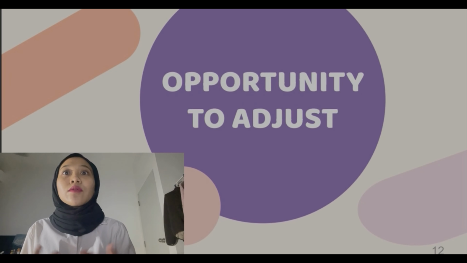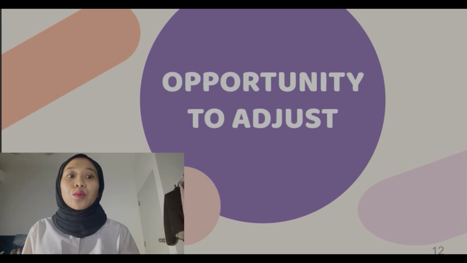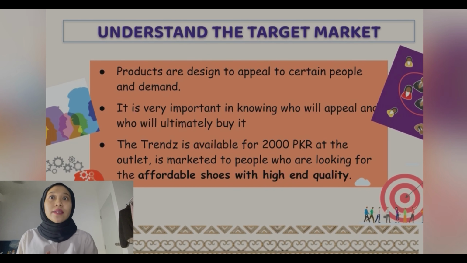So I will continue with the third part, which is opportunity to adjust. In this part, we have to understand the target market. Our product, the Trends product, is designed to appeal to certain people, and it is very important to know who will appeal to and who will buy our product. The Trends shoes available on the market are priced at 2000 PKR at the outlet.